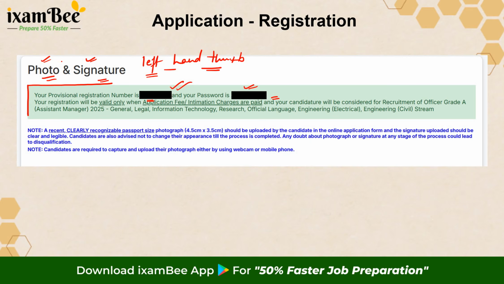After the photograph, you will also have to capture a real photo, as I already stated. So either your system should have a webcam, or if not, you will be provided with a QR code which you can scan from your mobile and use to capture the live photograph, right? So this is how it will move on the second tab related to photo and signature.